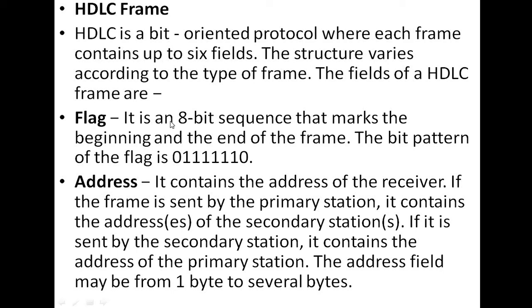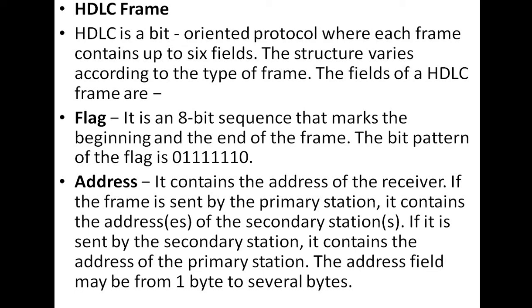What is a flag field? It is an 8-bit sequence, as I have told you, that marks the beginning and the end of the frame. The bit pattern of the flag is 01111110, and the second one is address field. It contains the address of the receiver.